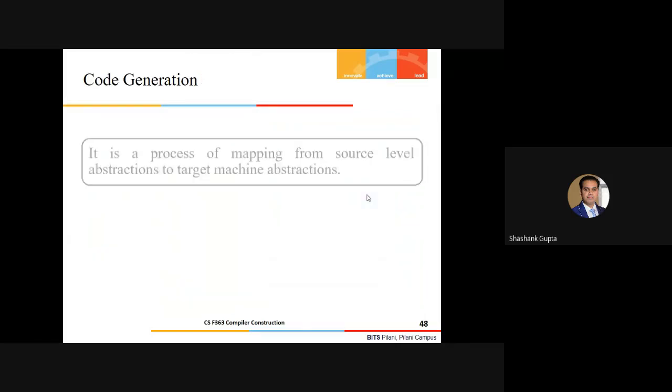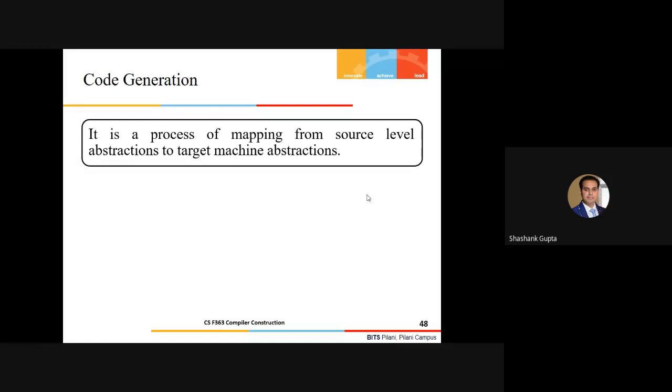So code generation again. As I said, it's a process of mapping from source level abstractions to the target machine abstractions, the machine level abstractions. And we have seen what levels of abstraction are available to us for the assembly language code here. But as I said, it's going to be a two-step process.